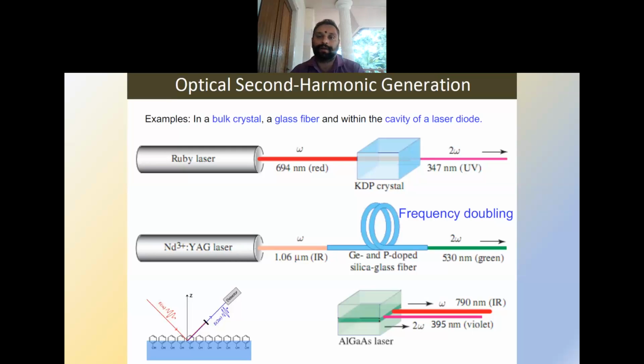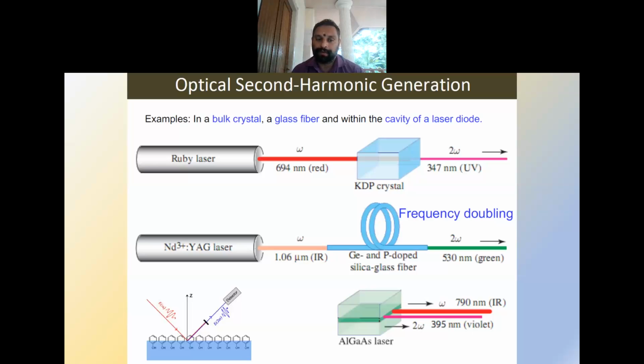In the case of optical second harmonic generation, an example given is the ruby laser with a potassium dihydrogen phosphate crystal. If we are incident on that material, which is a nonlinear material, with 694 nanometer, which is red light, it will produce a new wavelength of 347 nanometer, which is in the UV range.